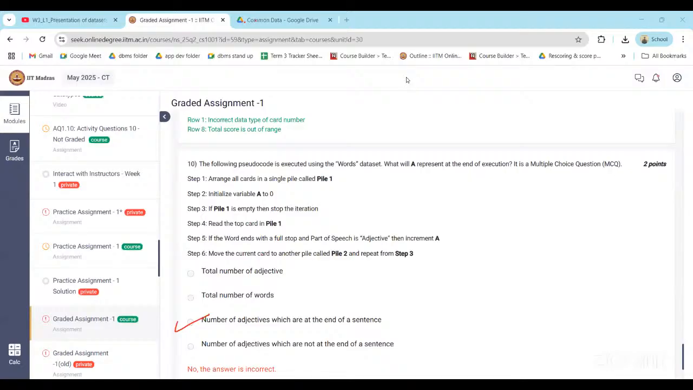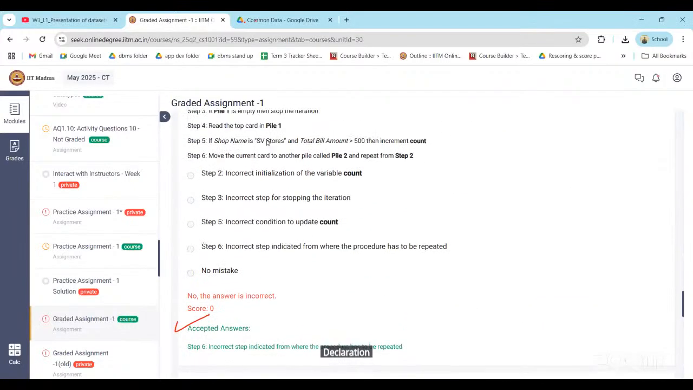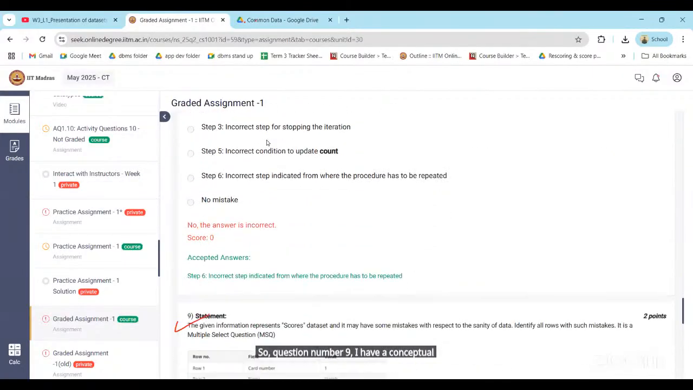No, sir. Okay. Anyone, any other doubt in the week 1 assignment? Question number 5. Yeah. So don't worry about question number 9. Everyone will get the marks. Sir, question number 9, I have a conceptual doubt actually. I want to get clear on a concept.